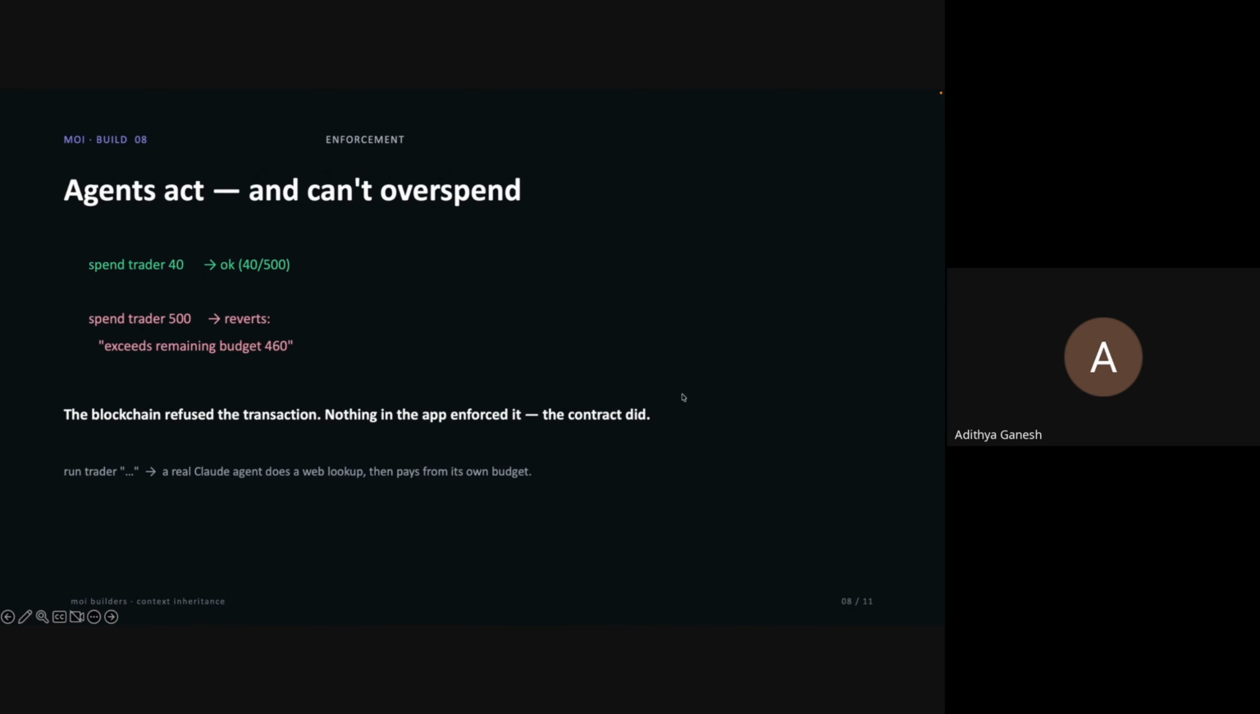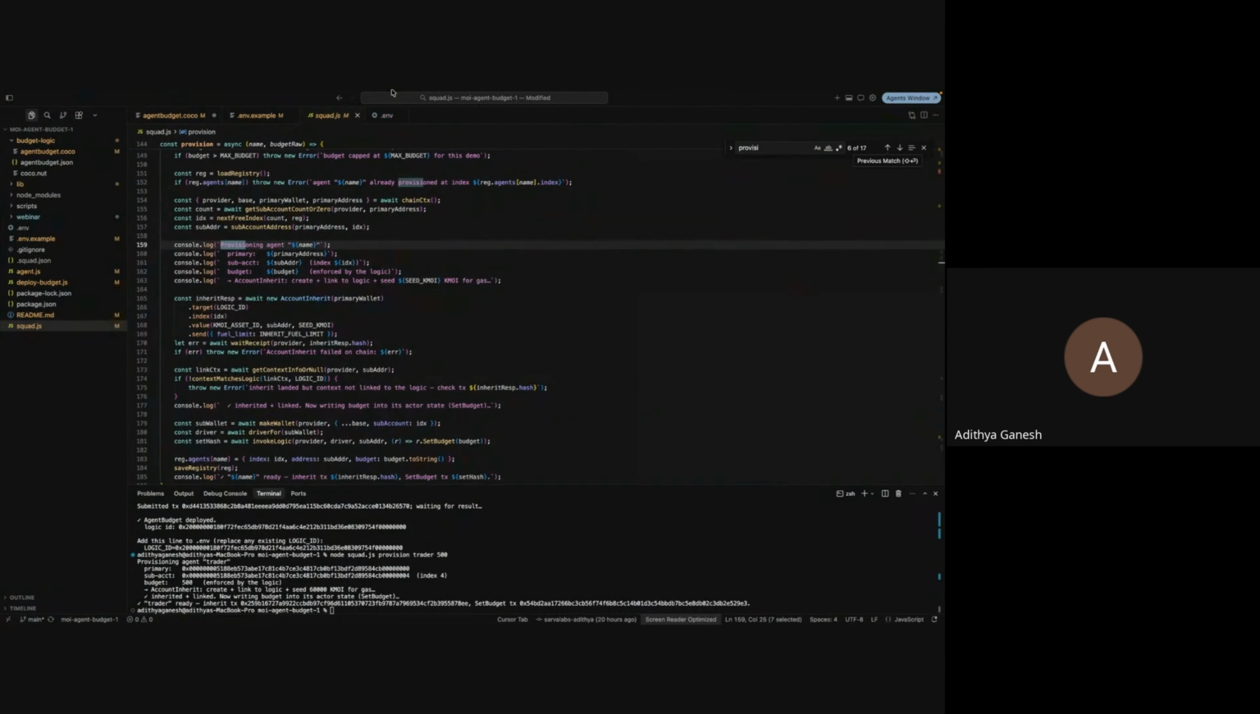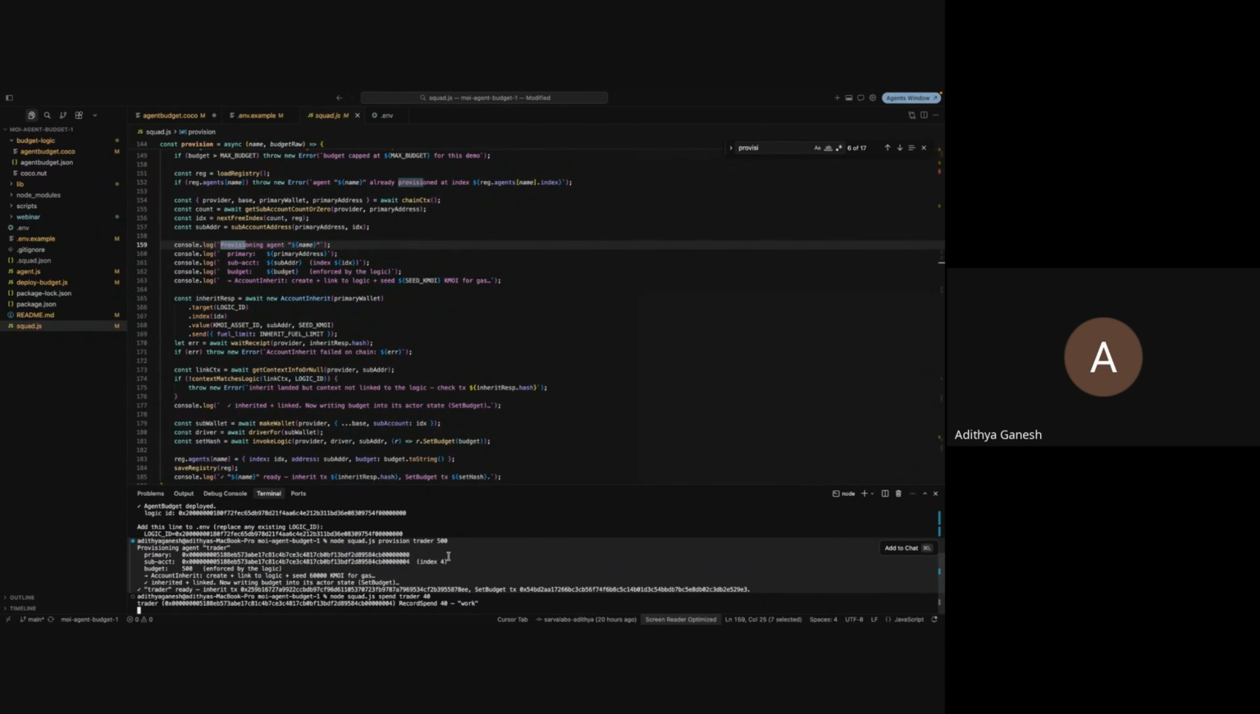Okay, so next part of the demo. First thing we did was we instantiated the agent and gave it a sub account. The next thing we're going to do is make it spend some money. Keep in mind, for the sake of this demo, it's not linked to any actual asset at this point. We're only assessing authority, not actual asset movement. So the first thing we're going to do is node squad.js spend trader 40. Remember, we gave it a budget of 500 earlier. We're just spending 40 now.